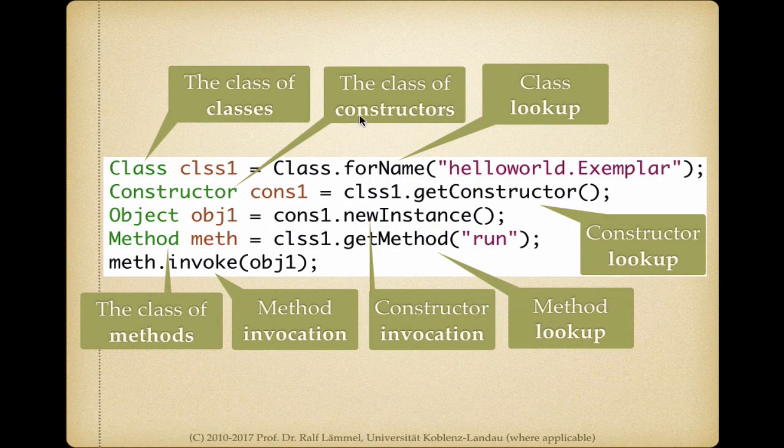And we use forName, a static method, to translate the string for a class name into the actual class. We use getConstructor to look up the default constructor for a given class. We use newInstance to actually make the constructor perform construction. And we use getMethod to look up a method by name. And we use invoke to invoke an actual method.